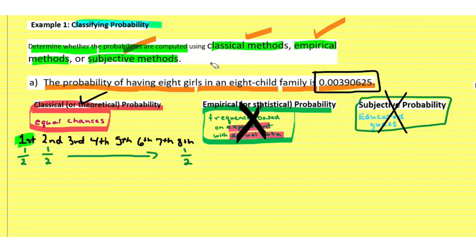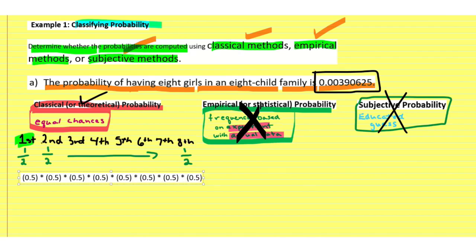That means that we could multiply all of those. I converted my fractions to decimals, 0.5. So basically it's like 0.5 times 0.5 times 0.5 times 0.5, et cetera, et cetera.